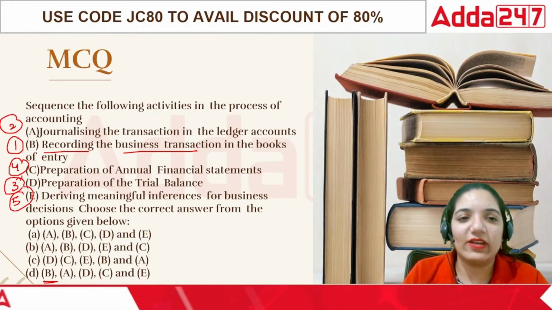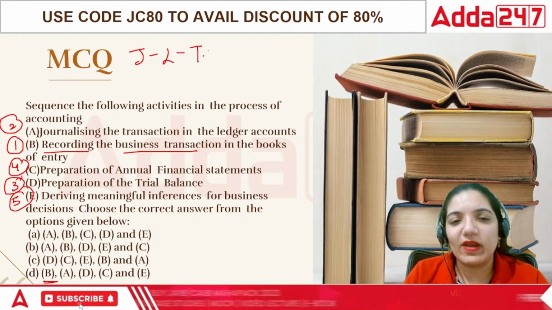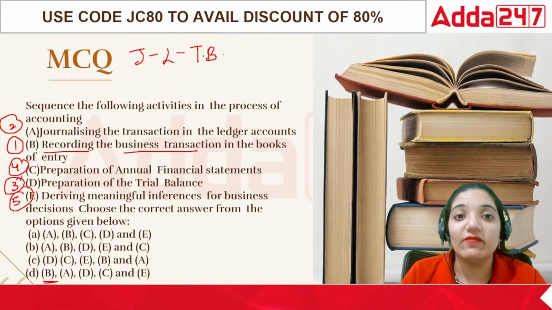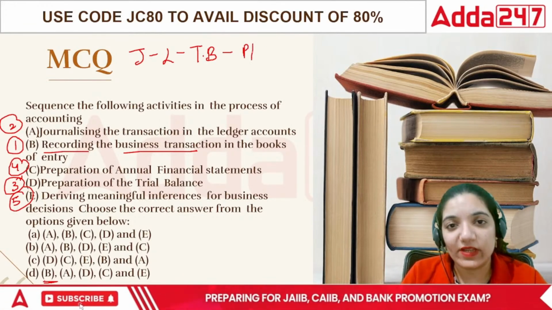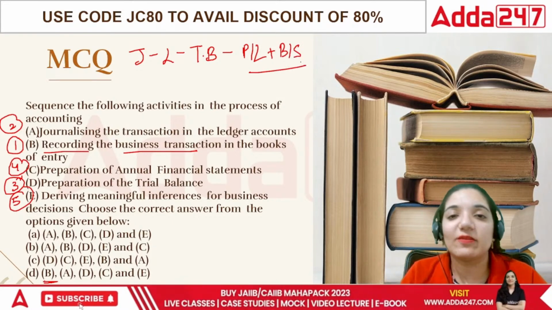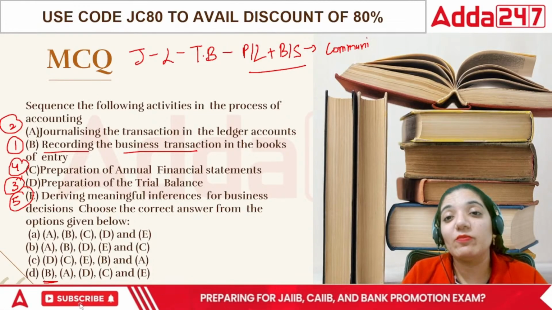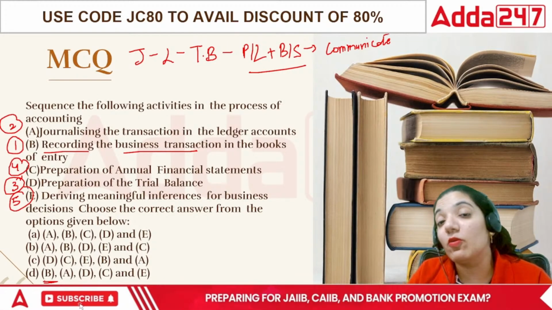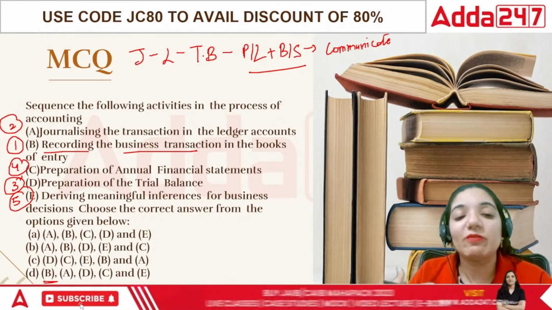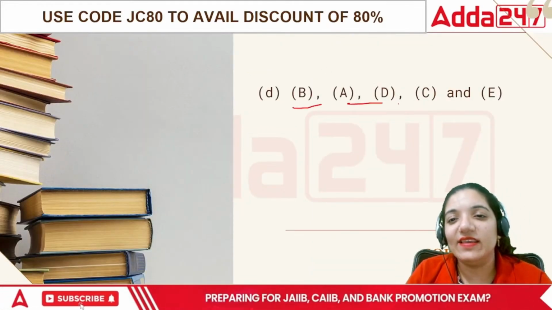To simplify it all, first you prepare the journal, then you prepare the ledger, then you prepare the trial balance, which is basically a cluster of all the things that have happened in business. Then you prepare your profit and loss account, and then your balance sheet. When both the financial statements are prepared, you communicate to the people who are in dire need to know what is exactly happening in your business. Investors, owners, employees, so many people would be affected by the work. So the correct answer is B, A, D, C, E.